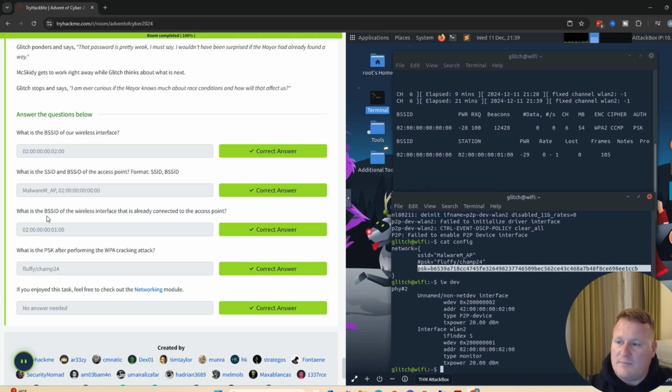Once the BSSID was on the wireless interface, and then we saw something was connected, what was already connected to the access point? We saw 02, and then we saw our BSSID ending in that 01 on that second to last box. Now, once we actually did our WPA cracking attack, we discovered what the PSK was: fluffy/champ24. And if you enjoyed the task today, feel free to check out the network module at the end.